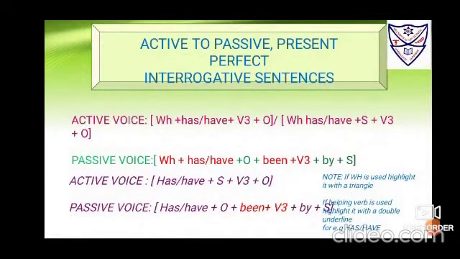Active to passive, present perfect, interrogative statements, active voice. Now here again, interrogative statements are of two kinds, the WH questions and the inversion questions. So again you will face the two kinds of questions here also in active voice, the one that begins with WH and the one that begins with has and have. So both the formulas are laid down here.